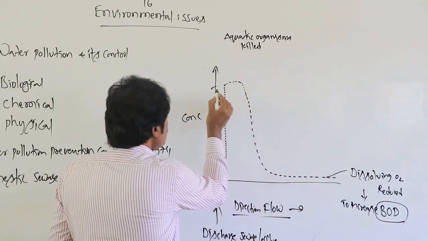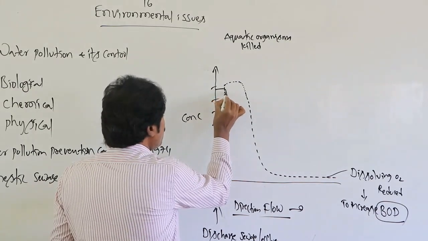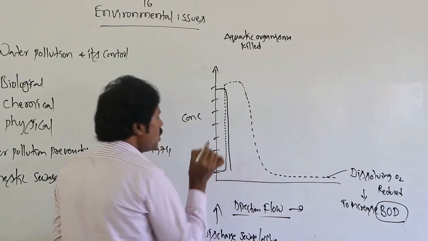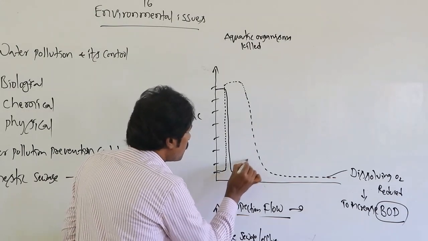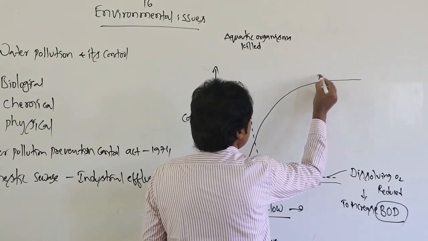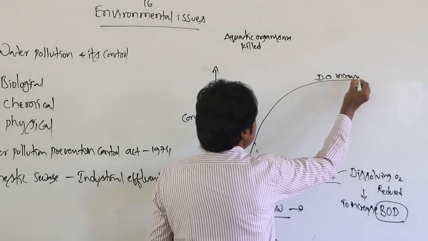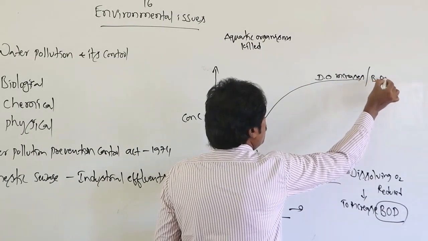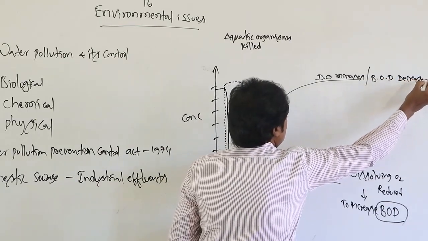Then similarly, the normal line: whenever the concentration is reduced, what happens? Vice versa. Here, dissolved oxygen increases, whereas biochemical oxygen demand decreases.